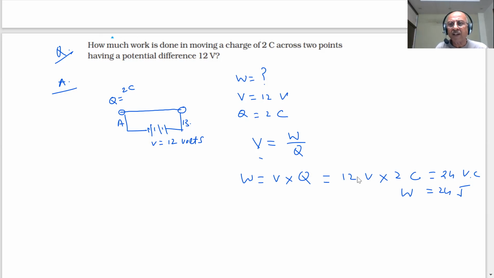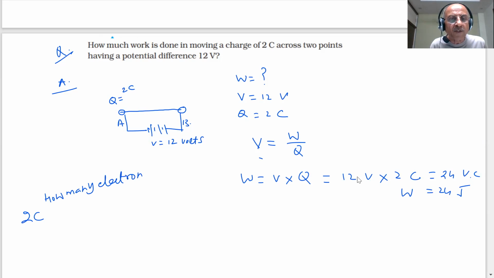24 joules of work must be done if you want to move 2 coulombs of charge from point A to B when the potential difference is 12 volts. And you already know that 1 coulomb contains how many electrons? We calculated: 6 into 10 power 18 electrons. So when this charge is moving, how many electrons are moving in 2 coulombs?